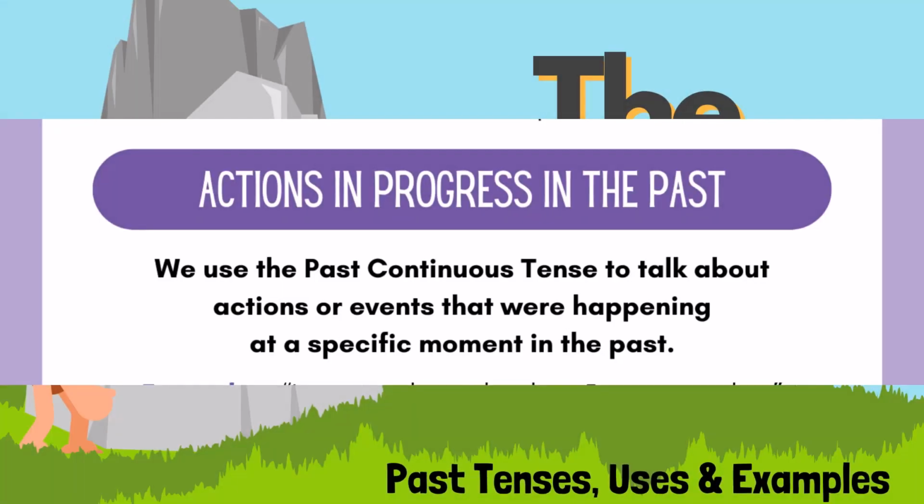Actions in progress in the past. We use the past continuous tense to talk about actions or events that were happening at a specific moment in the past.